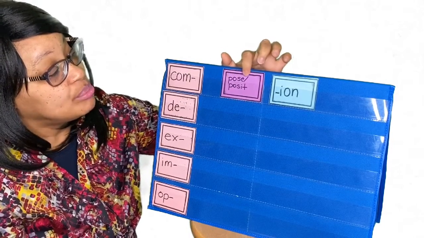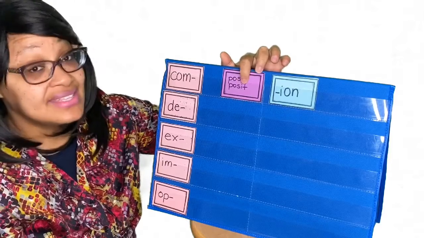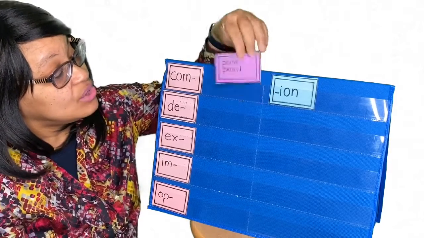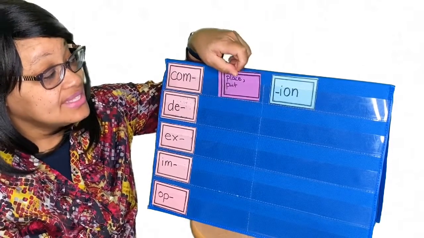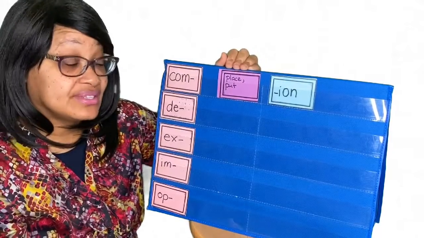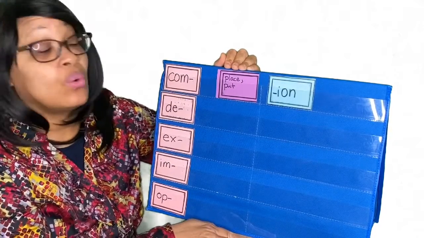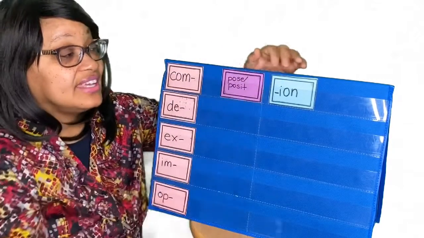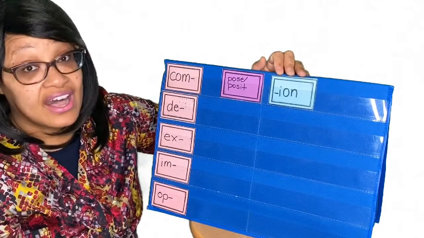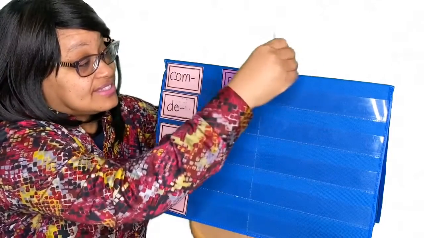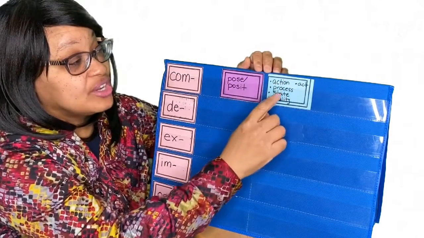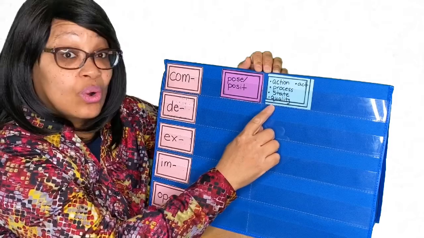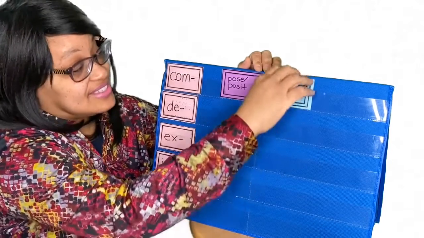We have pose or posit, which means place or put. And finally, our suffix un, which means an action, process, state, quality, or act.